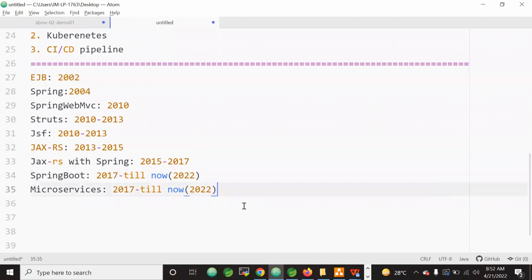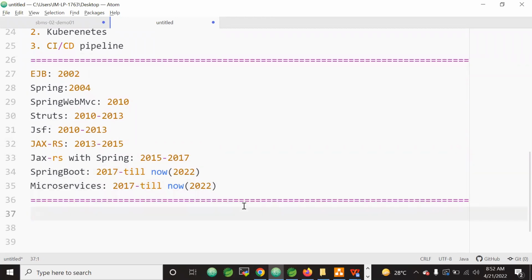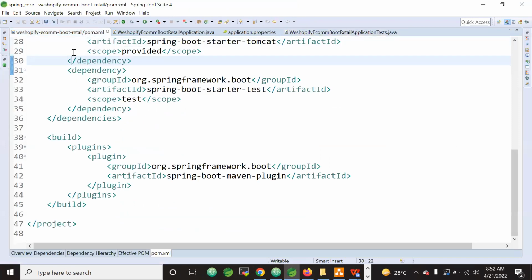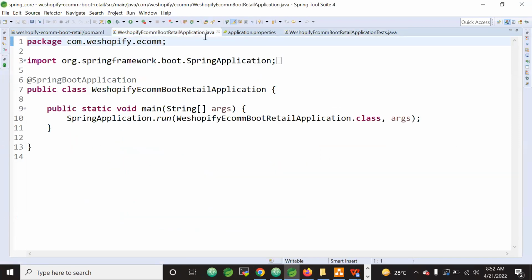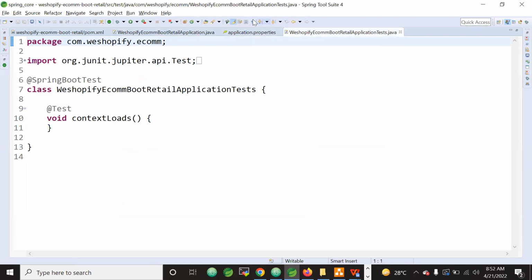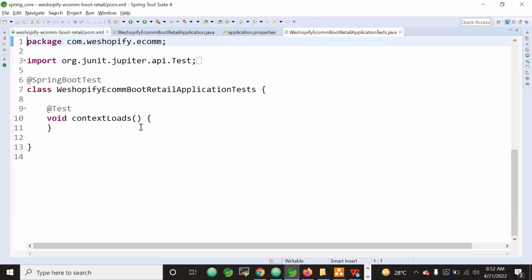Let me just try to write it down here. When we create a Spring Boot application, we will get 4 components, meaning majorly we can see the pom.xml file, Application.java, application.properties, and ApplicationTests.java. So mainly these 4 components we will get, isn't it?